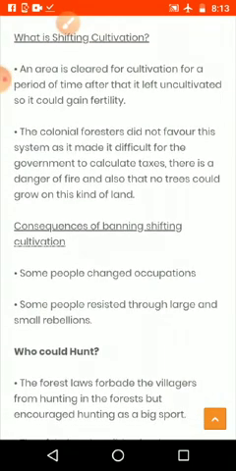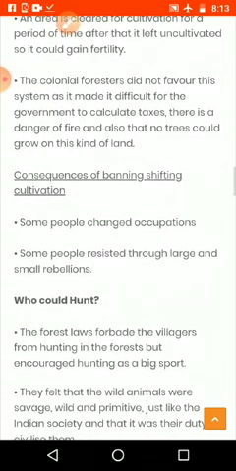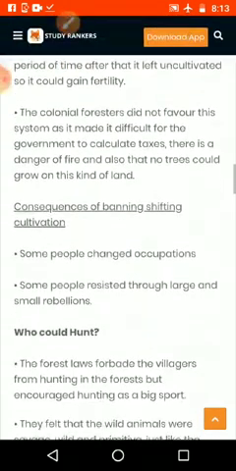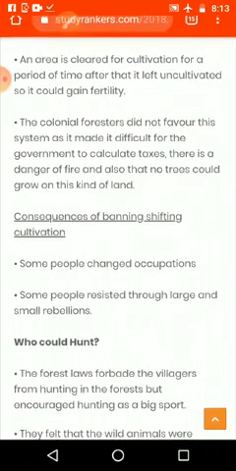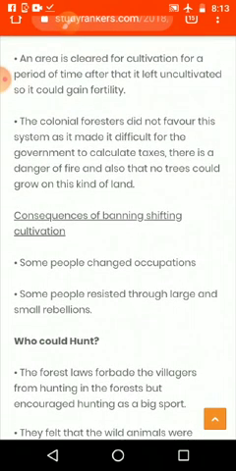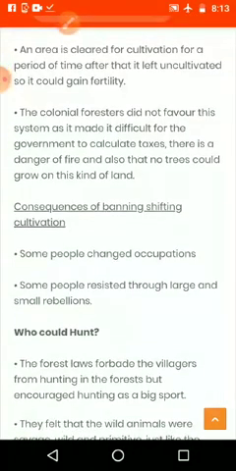And when they come back to the first area after maybe 50 years or 30 years, by that time the plants have already grown and the fertility of the land has regained. Then the colonial foresters did not favor this system, as it made it difficult for the government to calculate taxes. There is a danger of fire, and also that no trees could grow on this kind of land.